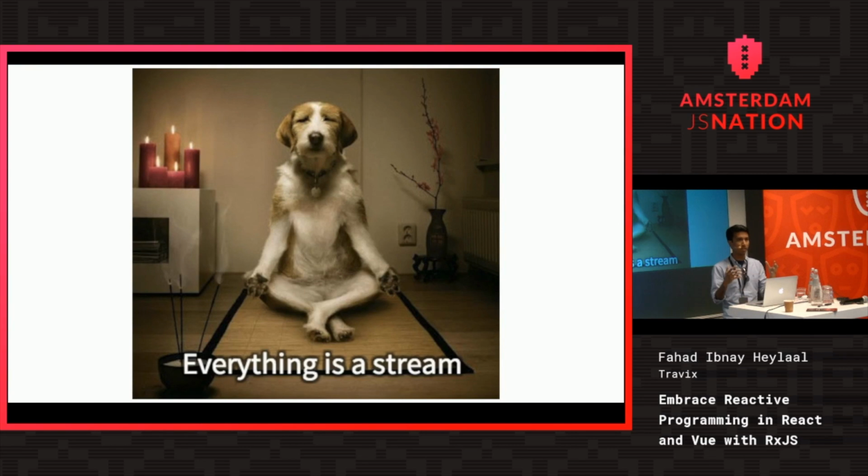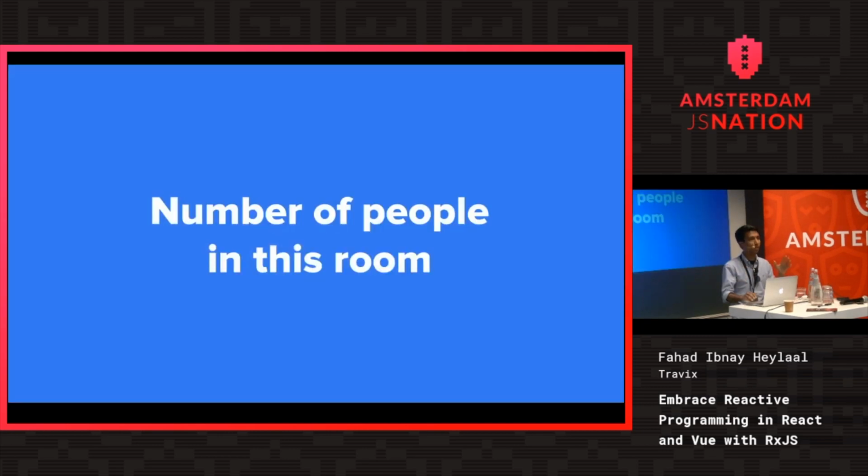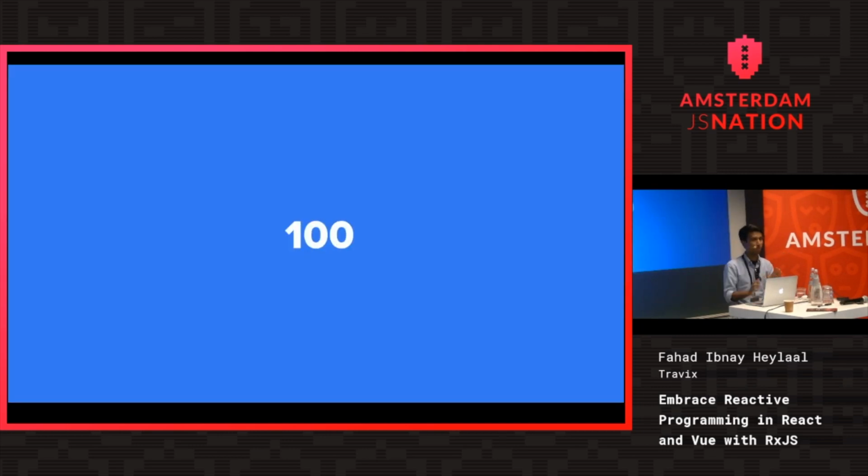But I can give you a real life example, based on the number of people in this room. Let's say there are 100 people in this room right now. So the total count is 100. My good friend Ricardo, who is sitting somewhere in the back right now, really had some spicy Indian food last night, and he needs to rush to the toilet at this very moment. So he leaves the room, and immediately the count is affected. It becomes -1, so 100 minus 1, 99. Then after some time, he comes back and joins us again. So the count becomes 100 again. So this is something that's actually changing over time. First it was 100, then it was 99, then it became 100 again.